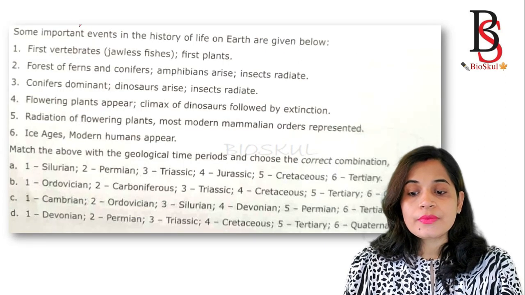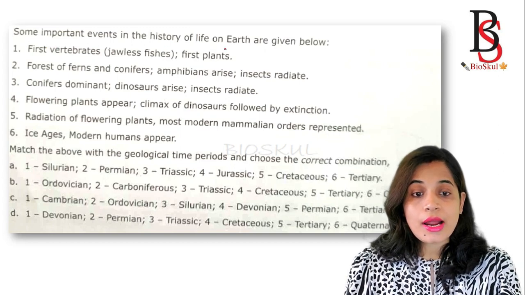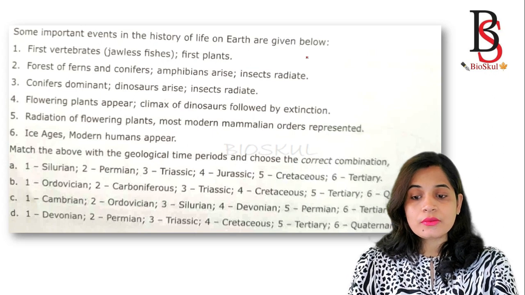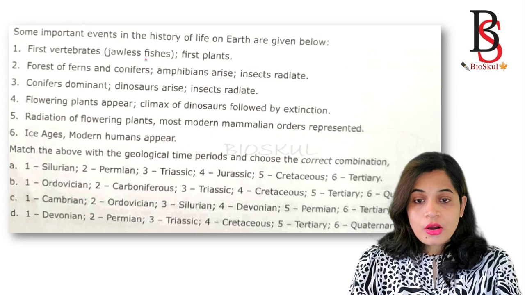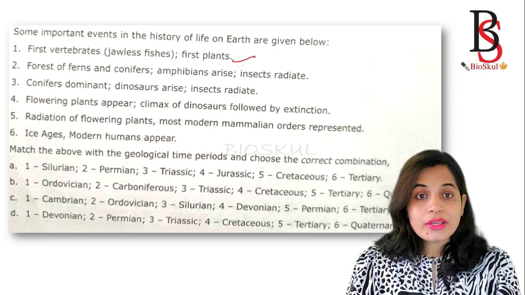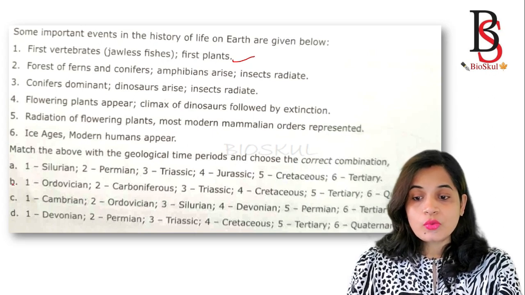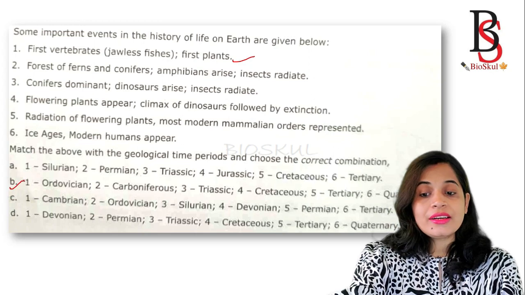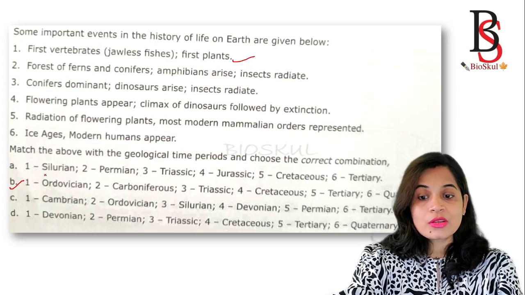So the next question. Some important events in the history of life on Earth are given below. Okay, let's see what these are. First vertebrates, or the jawless fish, first plants. First vertebrates, where did they appear? They appeared in the Ordovician period. The correct answer is the Ordovician period, because in the other options there is no Ordovician in option 1. So we know that the correct answer is option B.